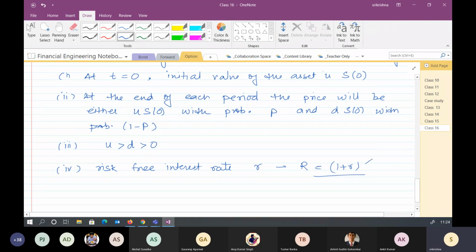If you take continuous compounding, then you have to take e to the power R. But we will be starting with this part. Later on, we can accommodate e to the power also. But that's not a tough thing.